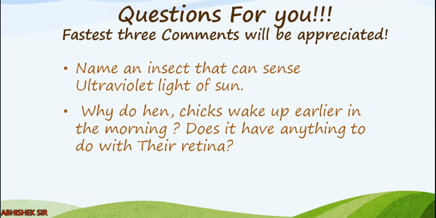Does it have anything to do with their retina, whether they can sense the early morning light more easily compared to humans? So these are two questions that you have to find, and the fastest three comments will be appreciated, right? So please be fast and answer these two questions.